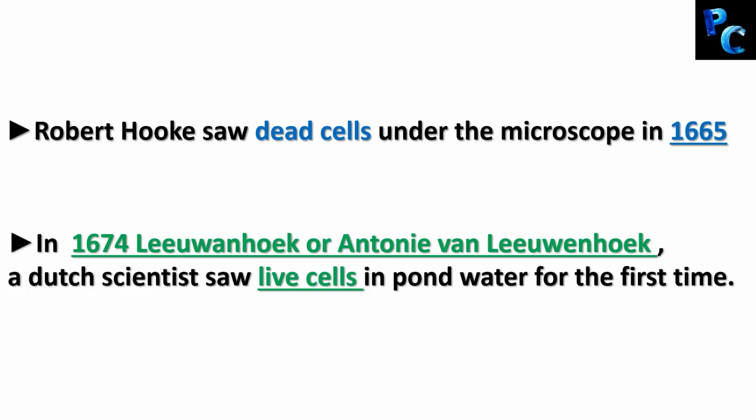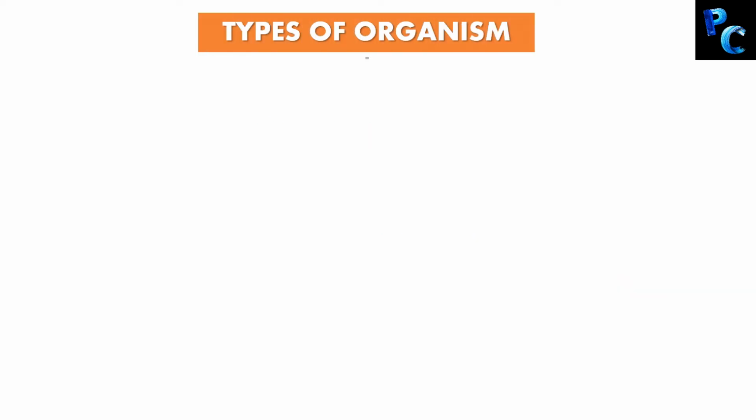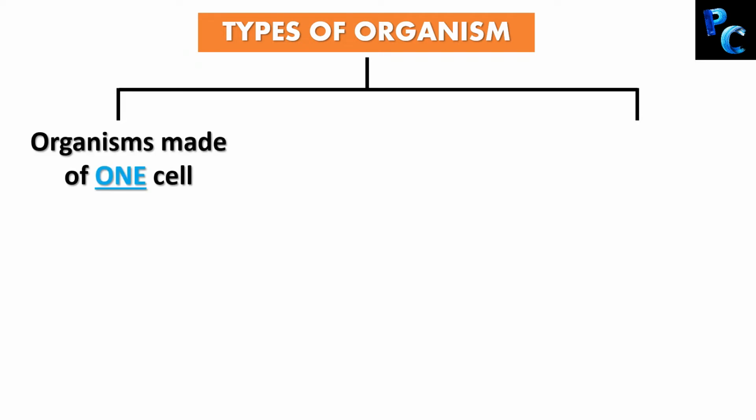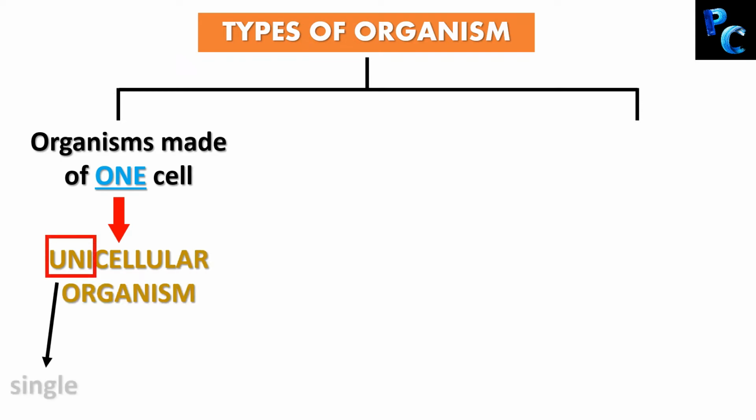So what can you understand from here? Basically, living organisms are made up of cells, that is, little compartments. And these cells perform all the functions, and they also give a specific structure to an organism. So cells are the structural and functional unit of life, as well as the fundamental unit. Organisms can be divided into two broad types depending upon the number of cells they have in their body. When only one cell is present in an organism, it is called a unicellular organism. Uni means single. So unicellular organisms are organisms which have only one cell in their body.